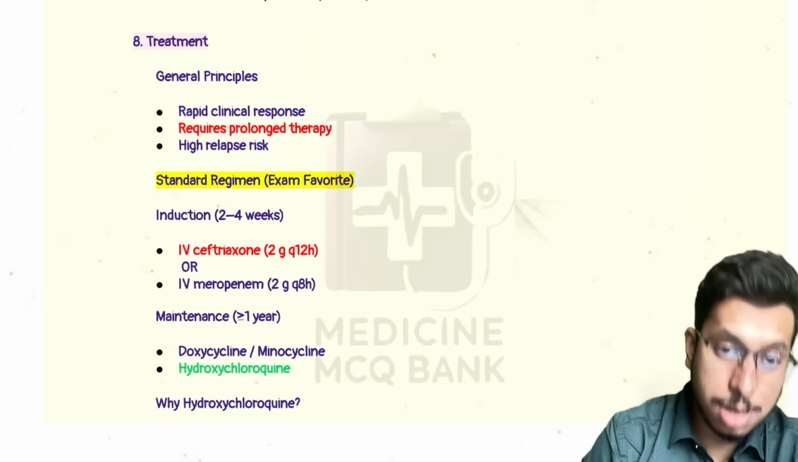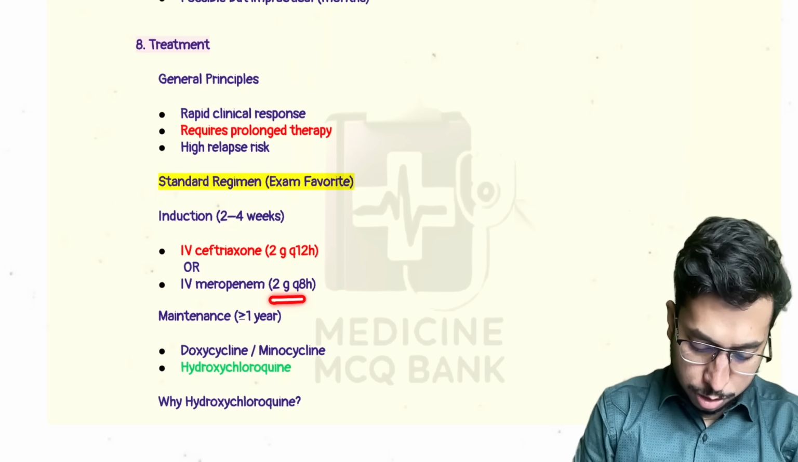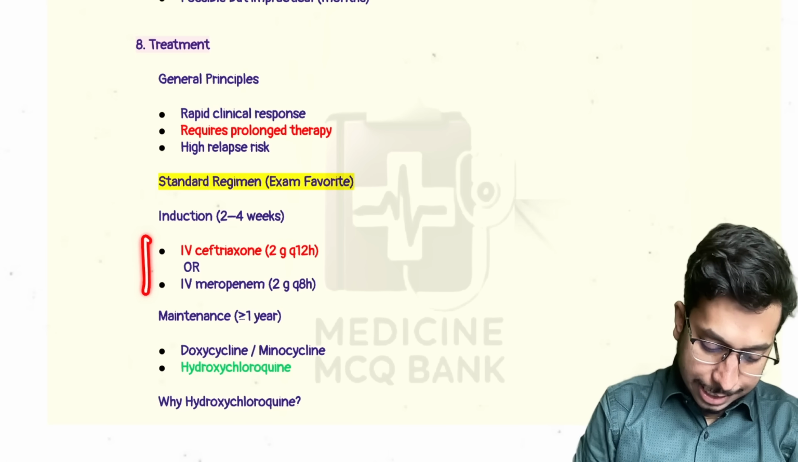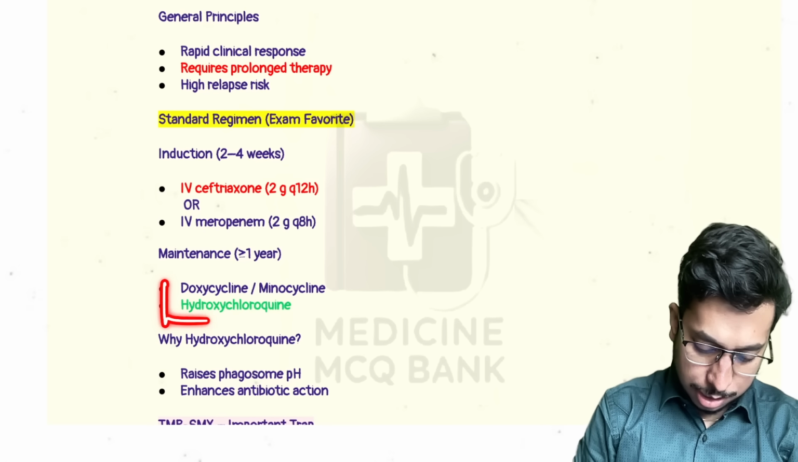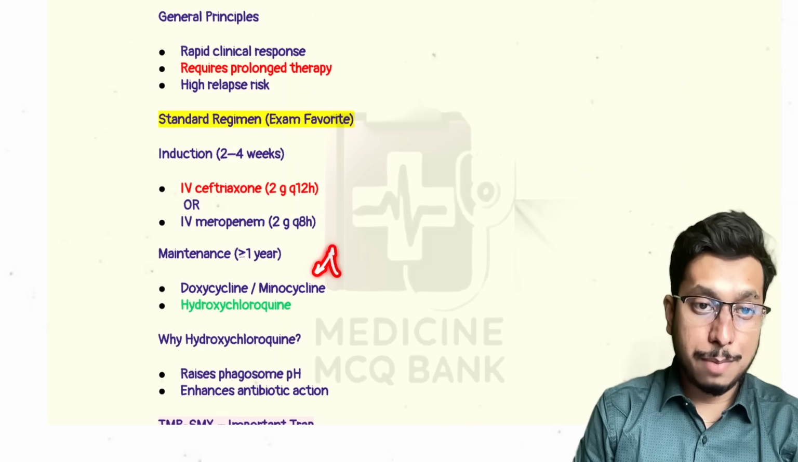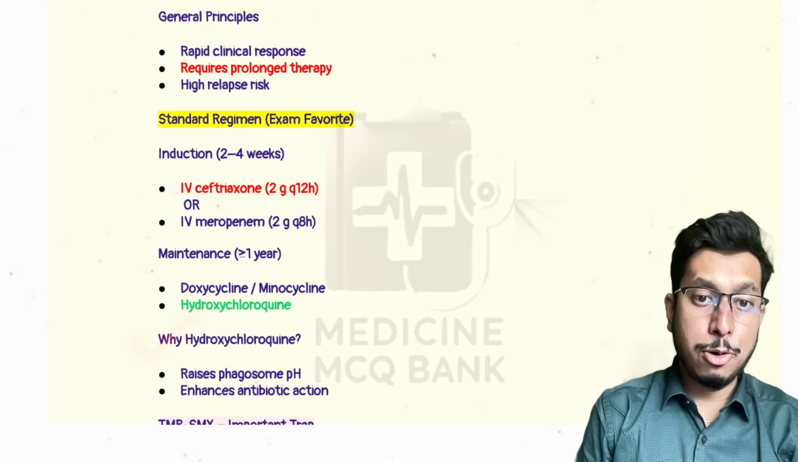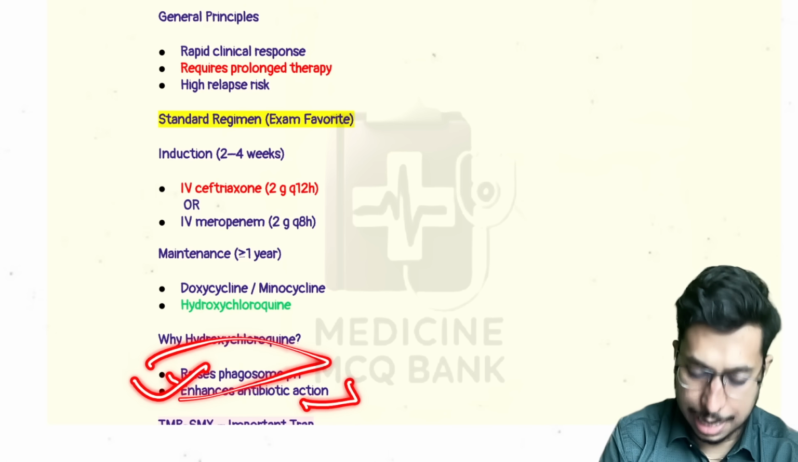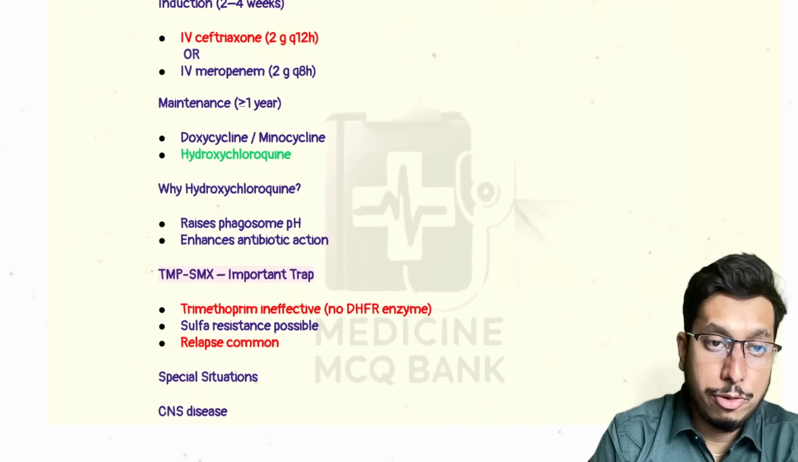So what is the standard regimen? The standard regimen is induction with IV ceftriaxone or IV meropenem. The dose is 2 gram BD for ceftriaxone and 2 gram TDS for meropenem. That is the induction therapy. Maintenance is doxycycline plus hydroxychloroquine. Alternatively, minocycline can be chosen. Why hydroxychloroquine? Because it raises the phagosome pH and enhances antibiotic action.